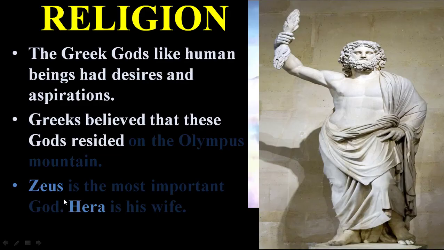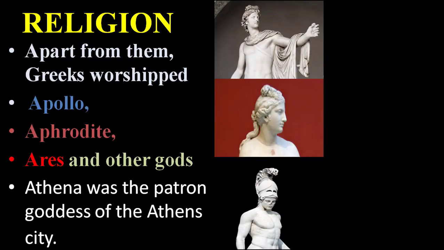Among them, Zeus is the most important god. Hera is his wife. The Greeks believed Zeus was the most important god and Hera his wife. Apart from Zeus and Hera, the Greeks also worshipped Apollo, Aphrodite, Ares and other gods.